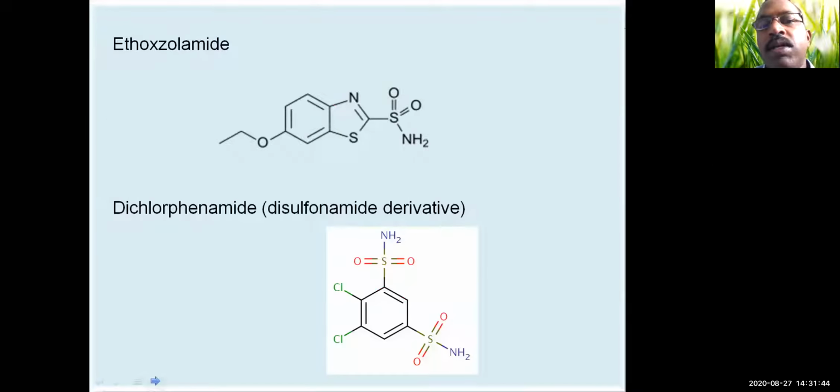Then the other examples in this category are ethoxzolamide, then dichlorphenamide, a disulfonamide derivative. These are the other drugs.